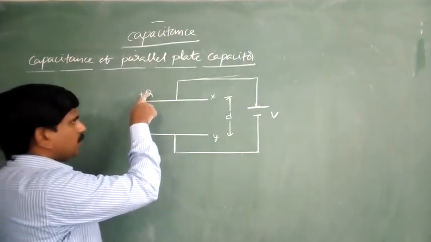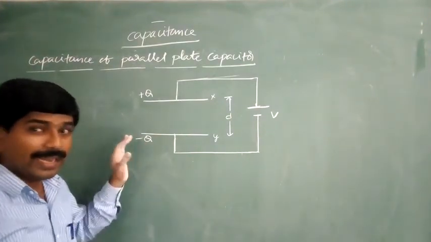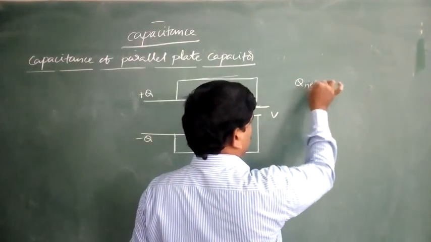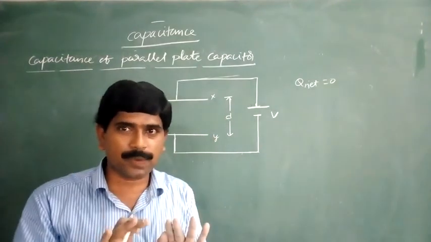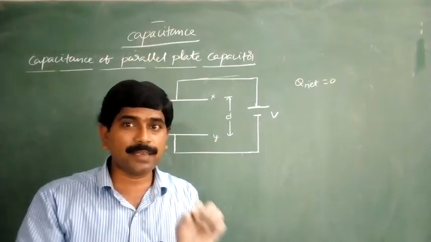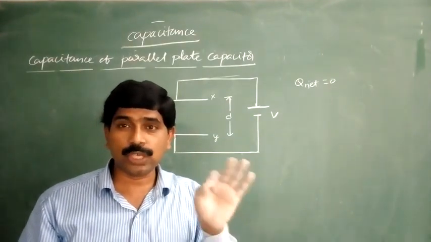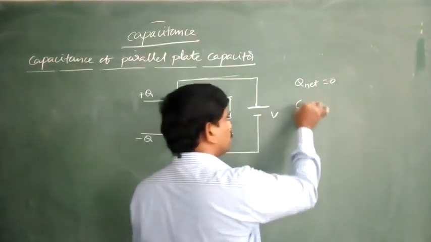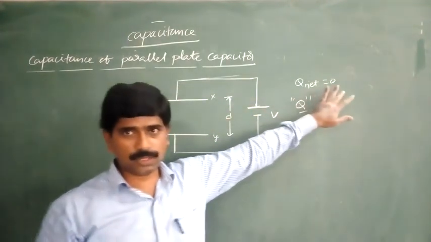Here the first plate is positively charged and the second is negatively charged. The net charge on the capacitor must and should be 0. But generally, when we ask what is the charge on the capacitor, it means the charge on the positive plate only. So the charge is Q coulombs. Don't get confused: net charge is equal to 0.